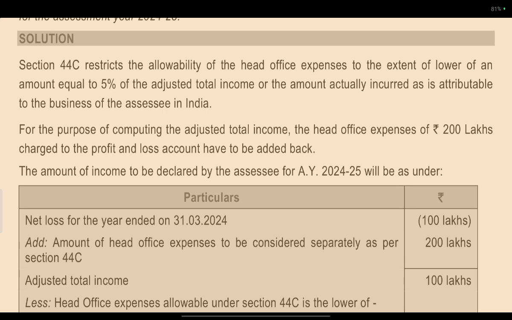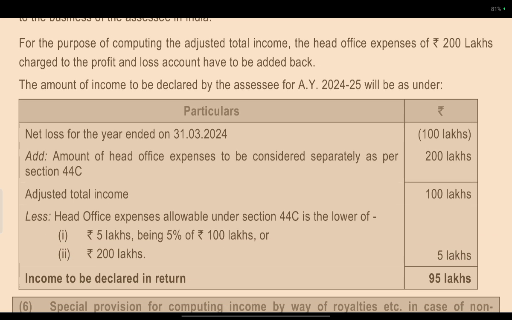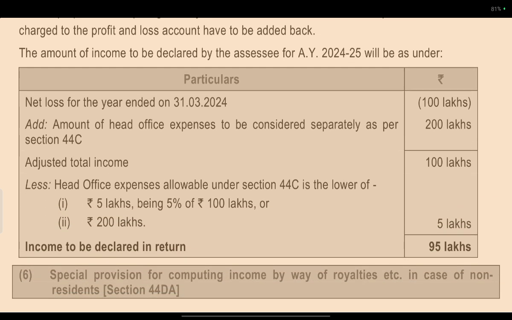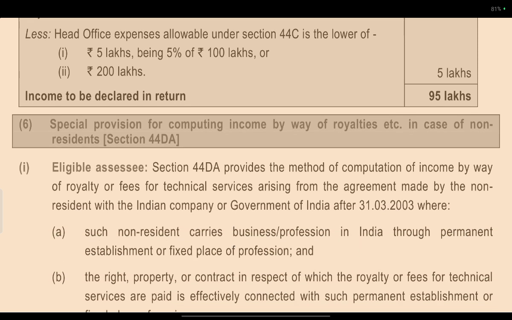For the purpose of computing the adjusted total income, the head office expenses of 200 lakhs charged to the profit and loss account are to be added back. The amount of income to be declared under the head is 100 lakhs. The head office expenses allowed are 5 lakhs or 200 lakhs, whichever is lower, that is 5 lakhs. Income to be declared in the return is 95 lakhs profit.